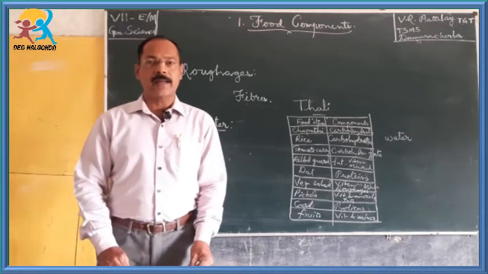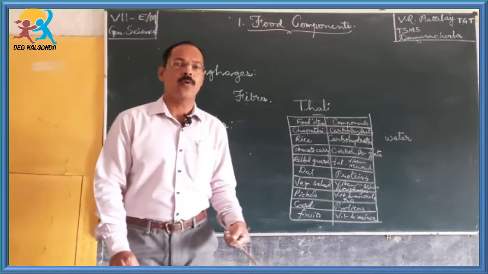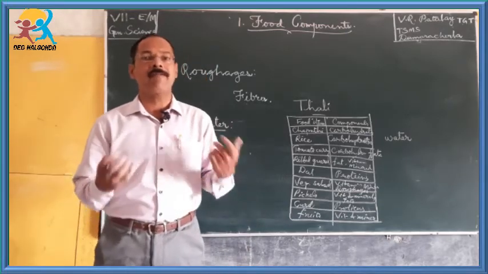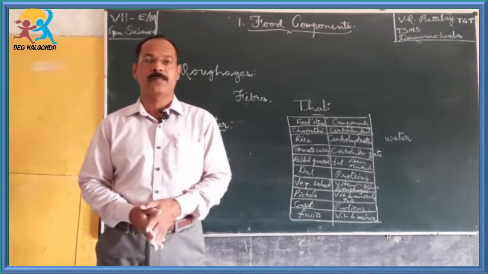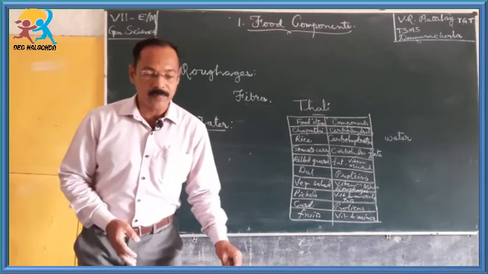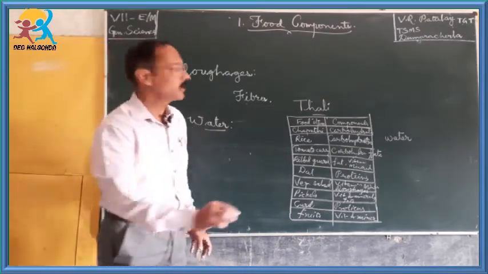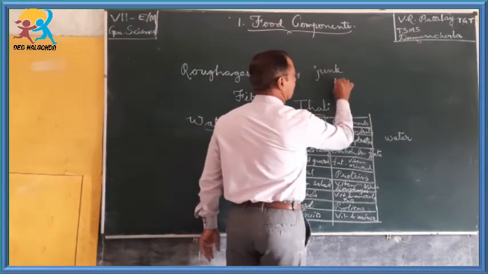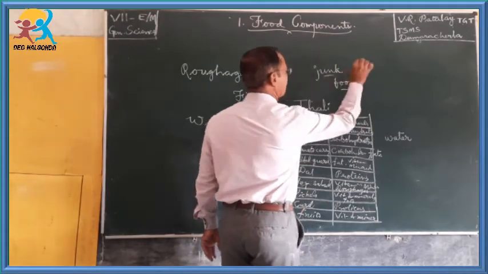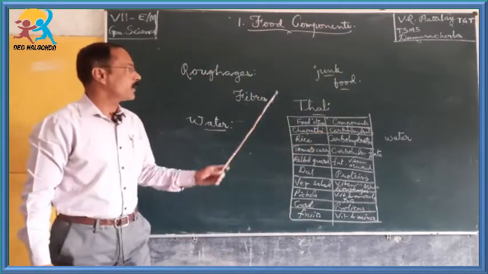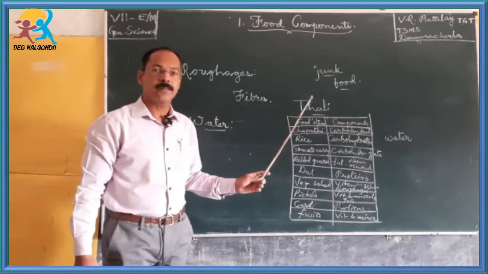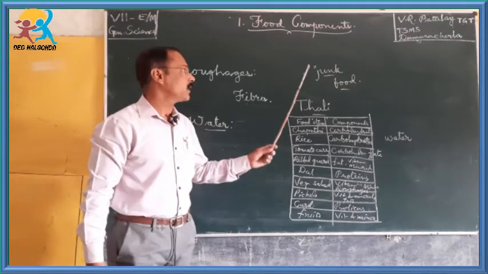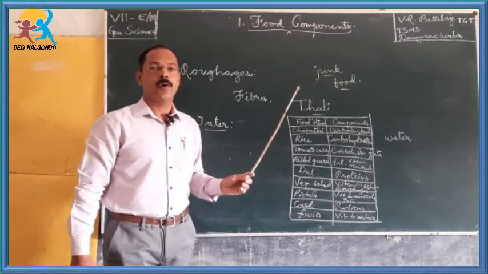whenever we go to the market outside or even at home, sometimes we are very much interested in having outside food. Outside food means what? Yes, it is called junk food. Is junk food alone sufficient for our body? What does it contain mostly? Though it is tasty, it is harmful for our body.